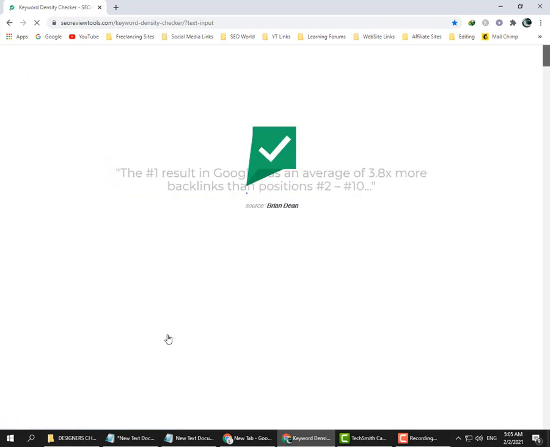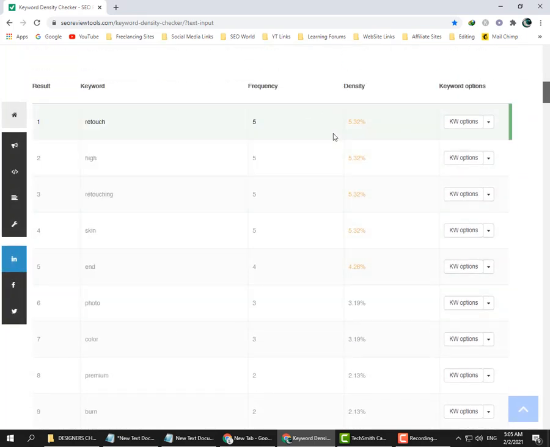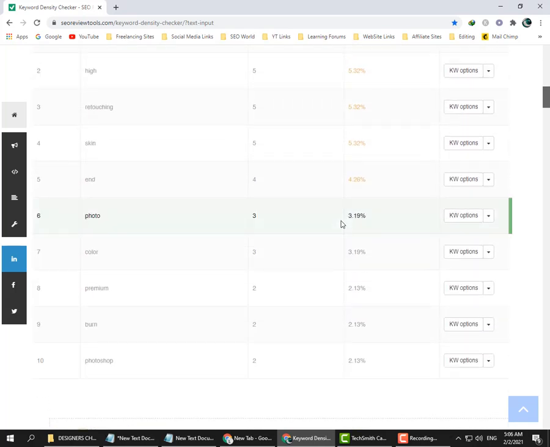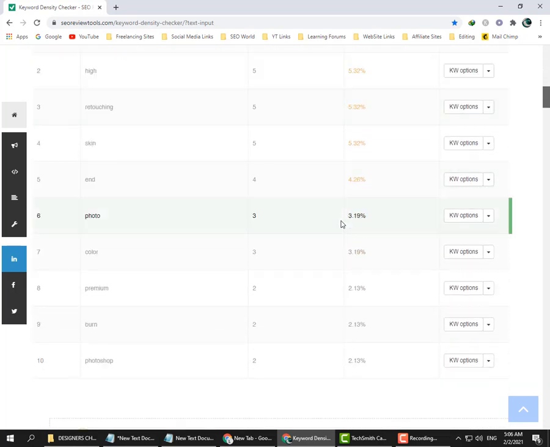Then after a few seconds it will show you the keyword density. You can see that 5.32, it's normal, it's not big. I have settled this keyword in my gig accordingly, because if you don't use keywords, then your gig will not rank, and you cannot get more orders.